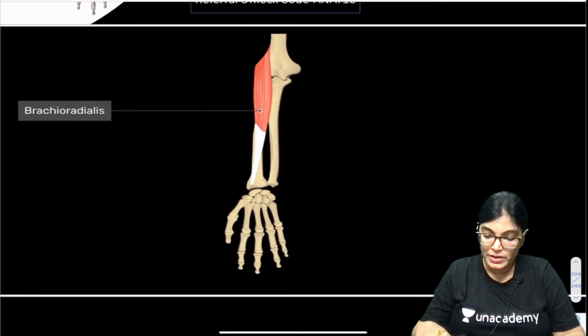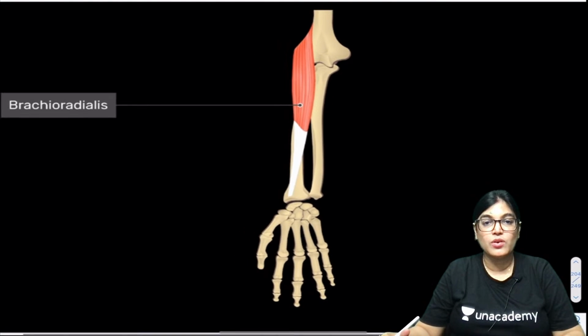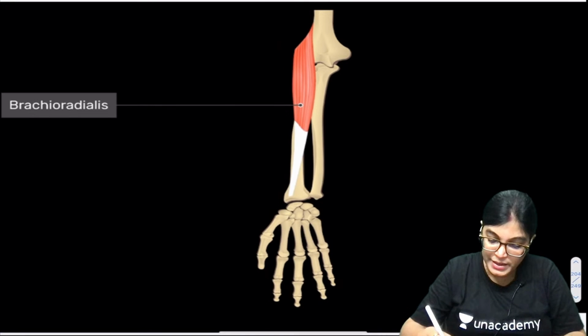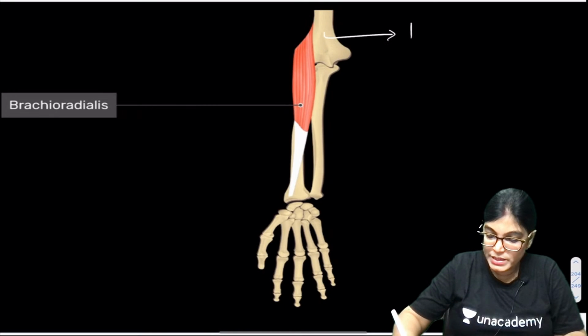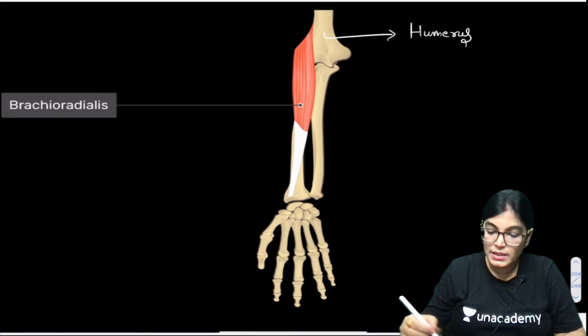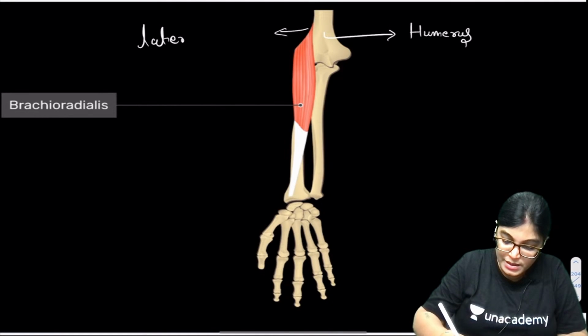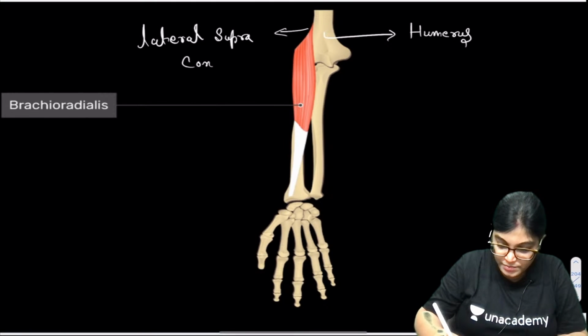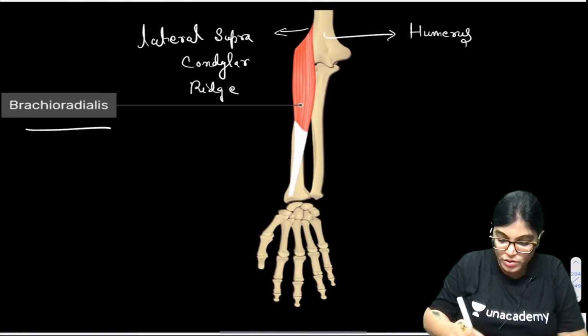So let's see the brachioradialis diagram now, which again you can utilize for revision. So my dear friends, here is the humerus bone, you are seeing the lower part of the humerus bone. Yeah, this is the lateral supracondylar ridge. So you can see from the lateral supracondylar ridge, the muscle arising is brachioradialis.